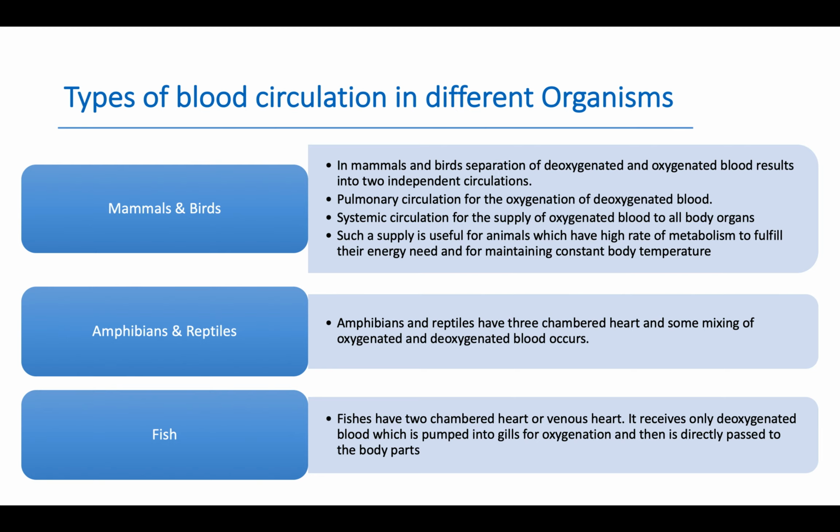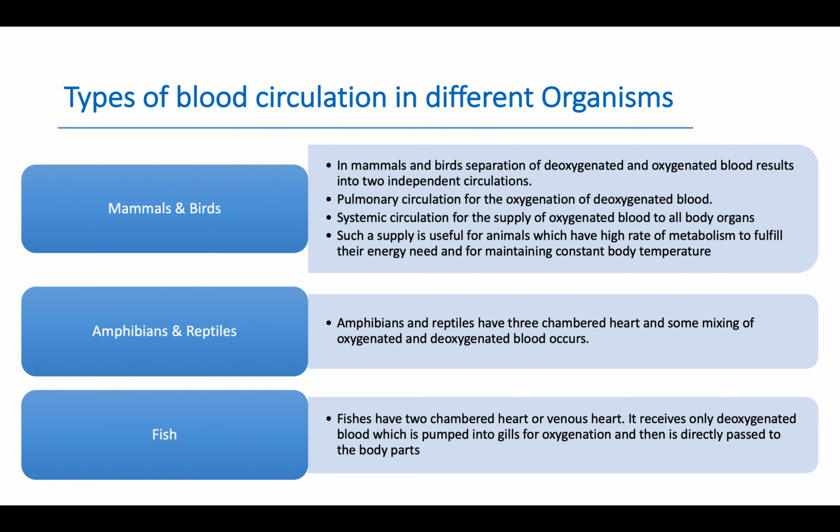It means to complete one cardiac cycle, they have two circulations, pulmonary circulation and systemic circulation. These two circulations complete the double circulation of blood. Such a supply is useful for animals which have a high rate of metabolism to fulfill their energy need and for maintaining constant body temperature.